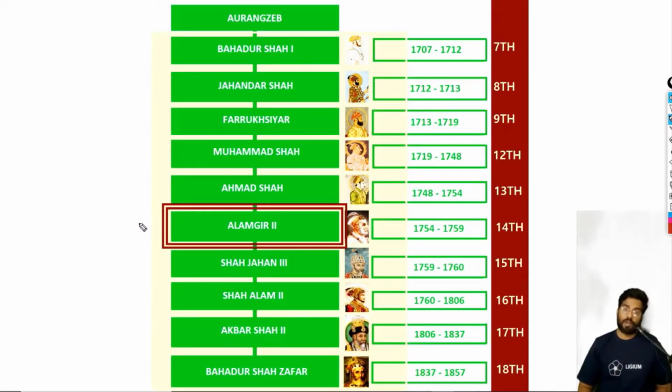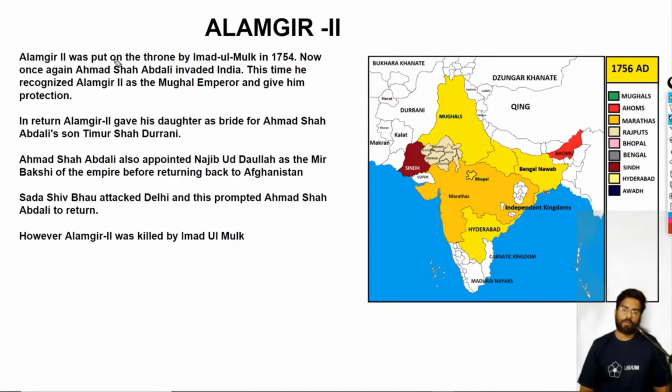Now let's discuss the 14th Mughal emperor, Alamgir II. Alamgir II was put on the throne by Imad-ul-Mulk, that is Firoz Jung III. Once again, Ahmad Shah Abdali of the Durrani Empire invaded India from the northwest. This time he recognized the throne of the Mughal Empire on conditions like Alamgir giving his favorite daughter as a bride for his son.